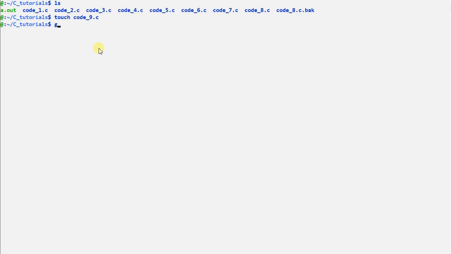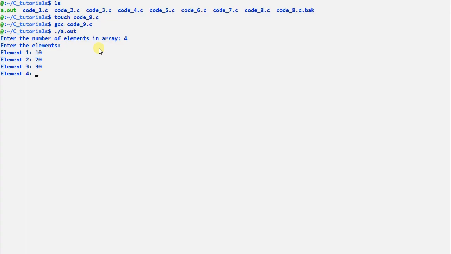Now let's save and compile it. gcc code9.c. No error, good. Let's keep it simple. The number of elements is 4, so let's say 10, 20, 30 and 40, and let's say we need to search the number 30.